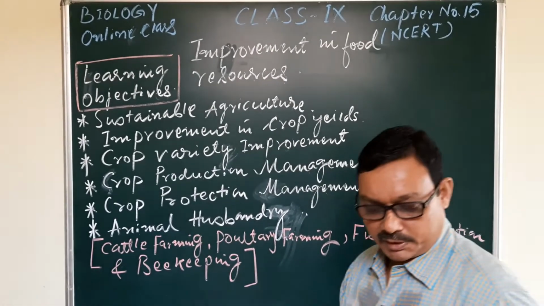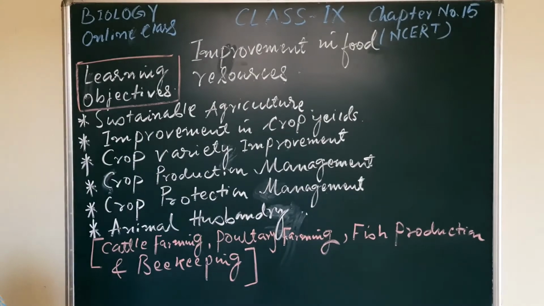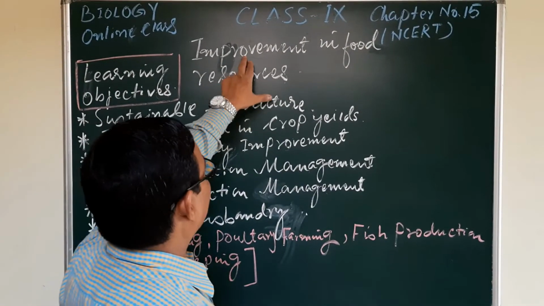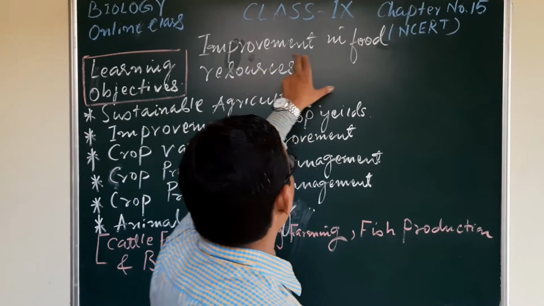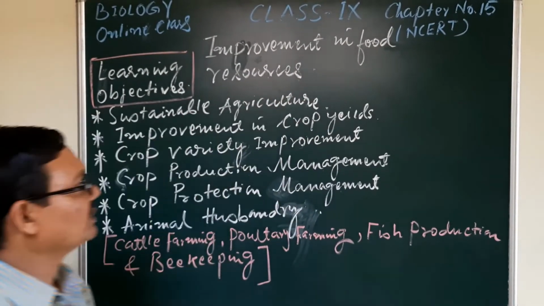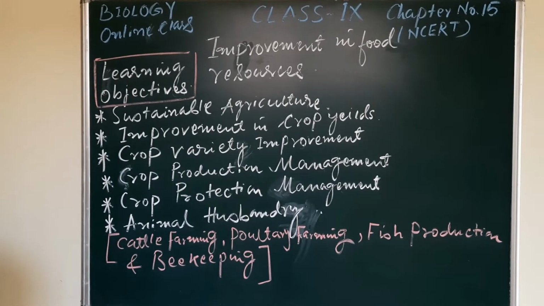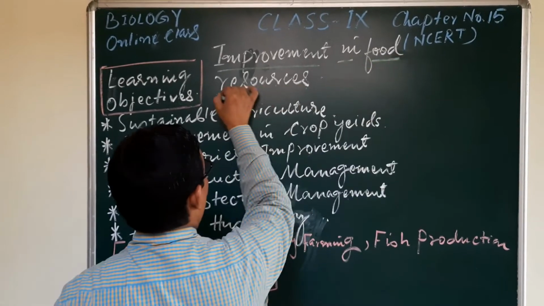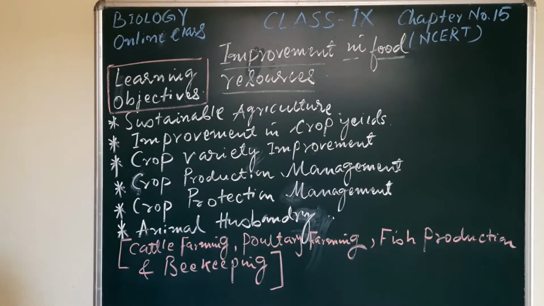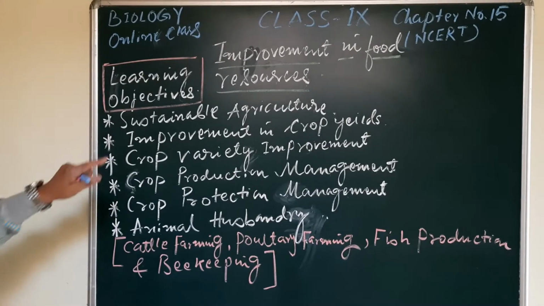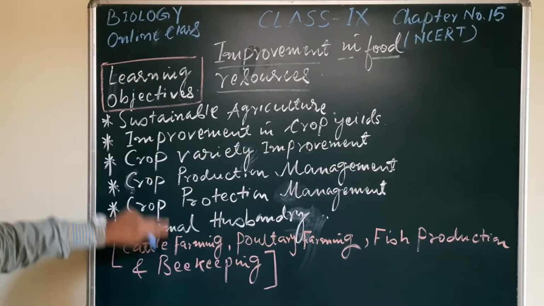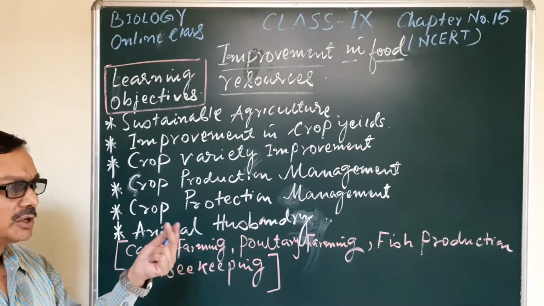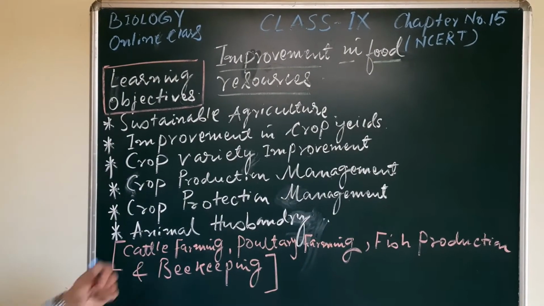After completion of our previous topic, that is the tissue, we are now in the new topic, that is the improvement in food resources. This is the name of our topic, improvement in food resources. Chapter number 15 from your textbook. What are the objectives of this topic? Why should we learn this topic?